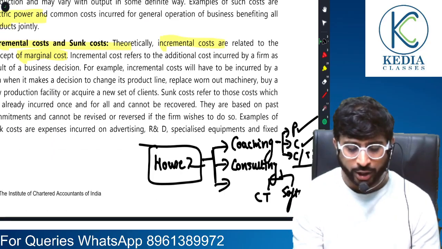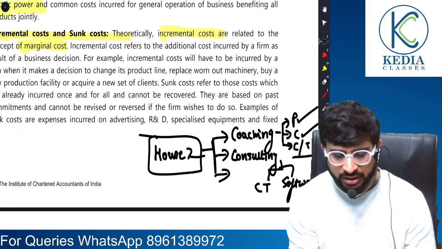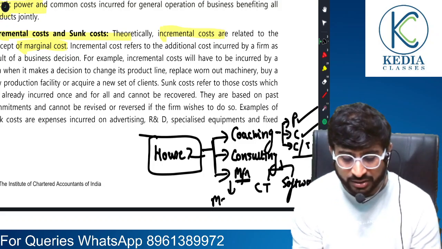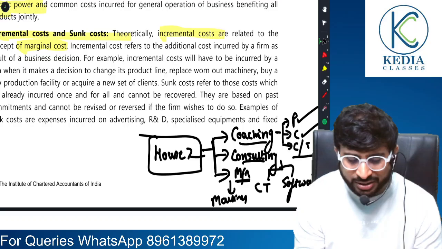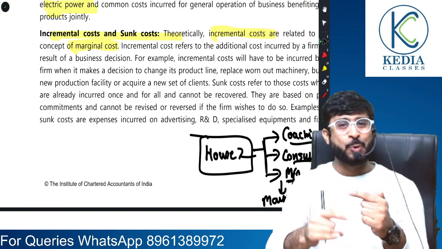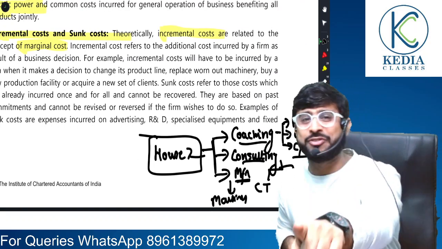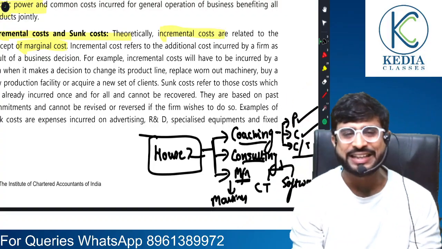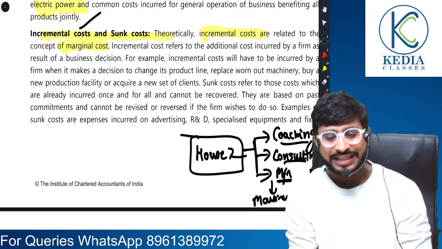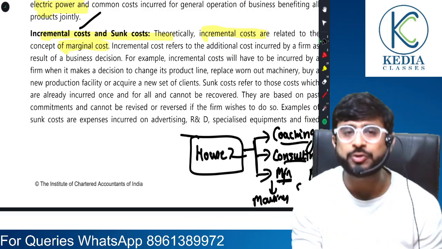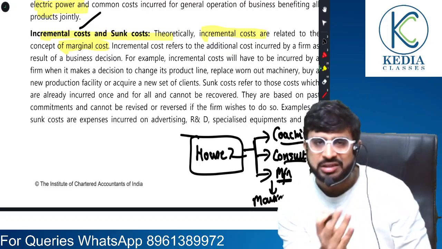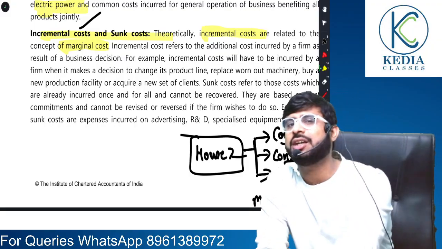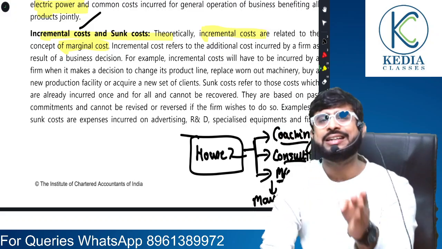The third point could be that I decide to start manufacturing some items in this particular house, so I will need to buy machines. Now see, in each of these three alternatives, the expenditure that I would have to incur will be different. This additional expenditure is called, you are correct, incremental cost. What extra cost we have to incur if we take a particular decision is called incremental cost.